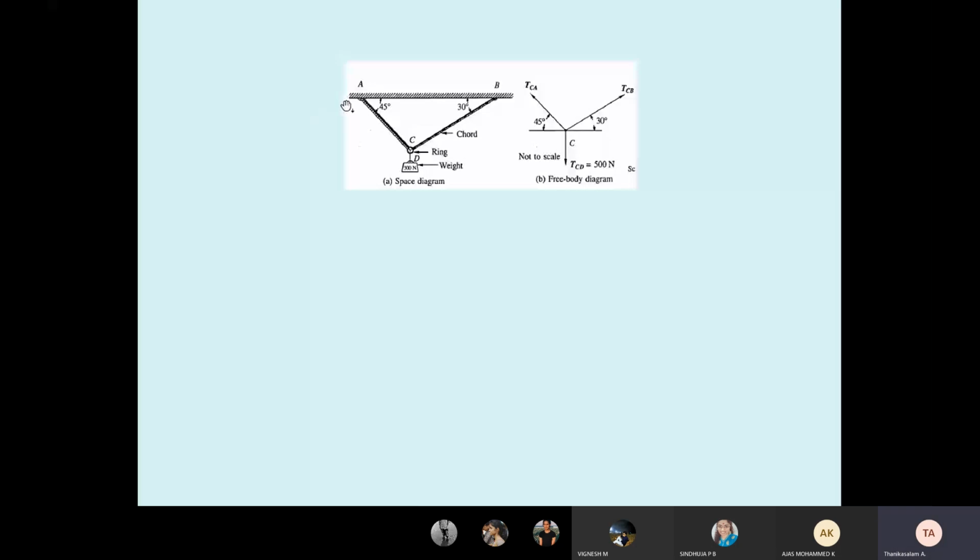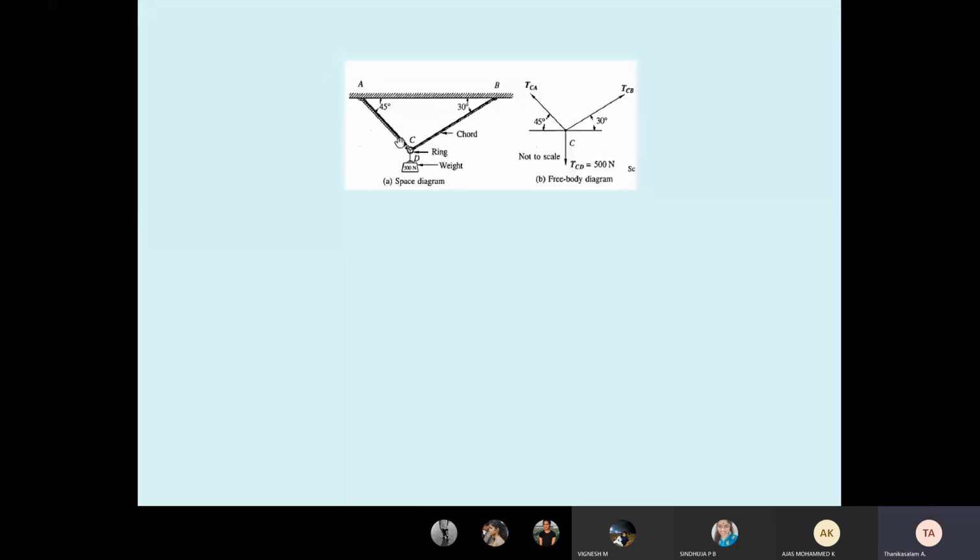What is in the space diagram? C is the common point. The weight is downward, 500 Newton hanging, and C is connected to B. Therefore, tension is connected, as I told you. That is the tension TCB. Similarly, TCA, tension TCA.